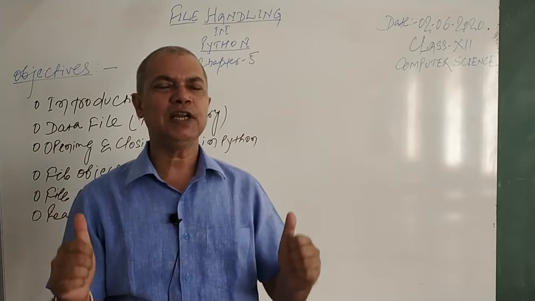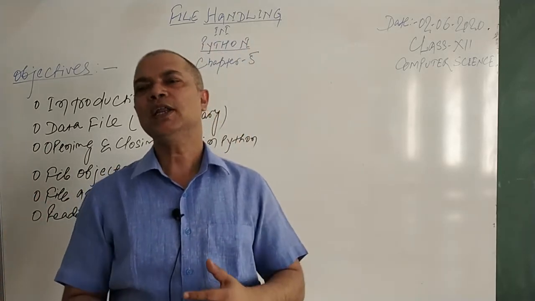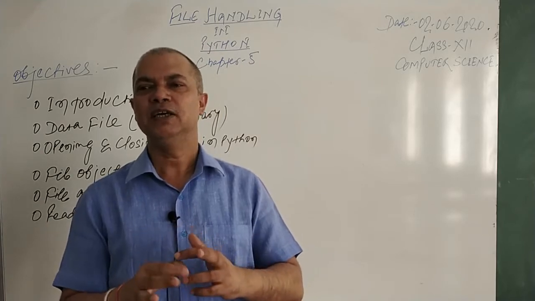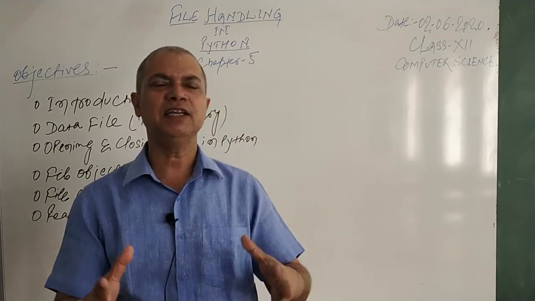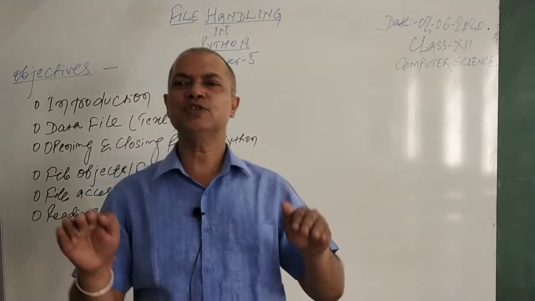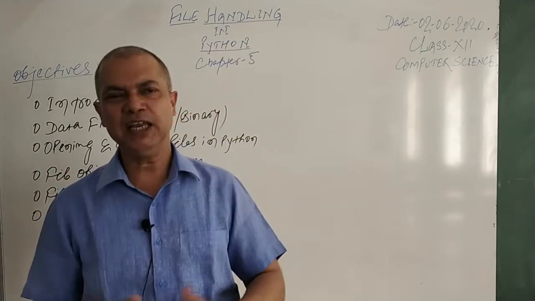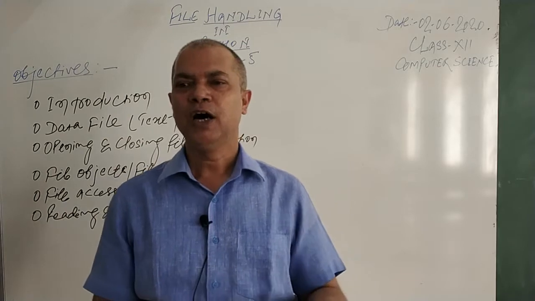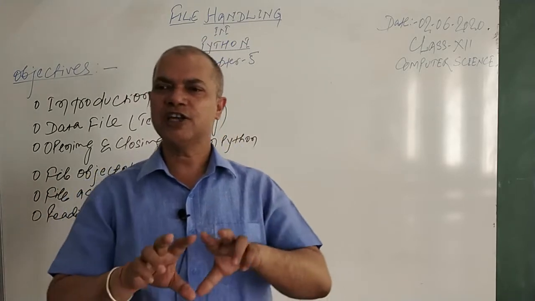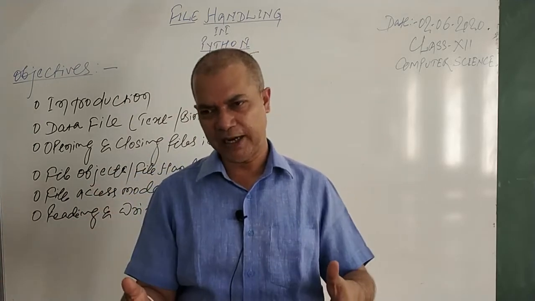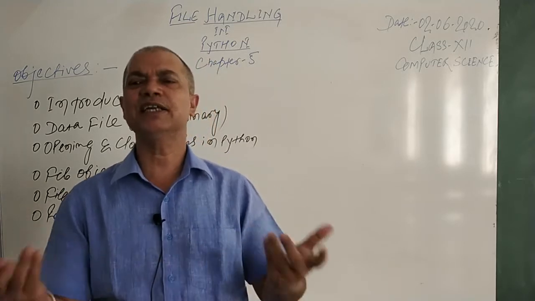So there are broadly two categories of files that Python allows us to create. One is a text file and one is a binary file. Now try to understand what text files and binary files are. Text files are files where whatever you store is stored in the form of text, and at the end of every line, automatically the \n, that is the end of the line or terminator, is attached in that file, and the next line starts. That's also called carriage return.